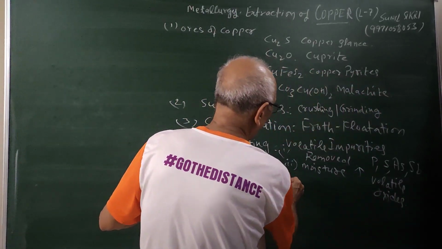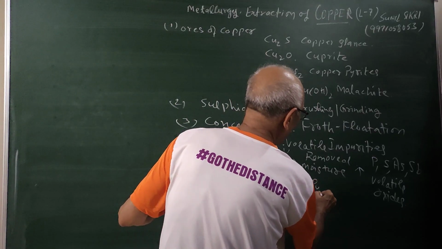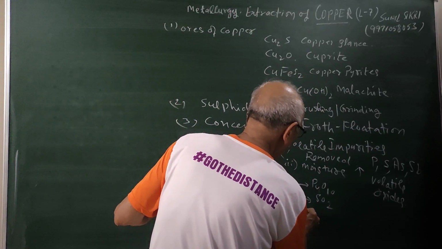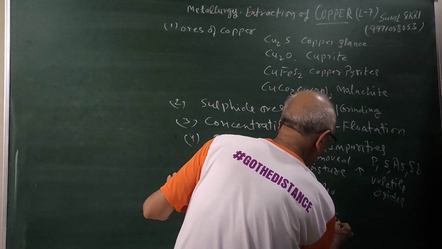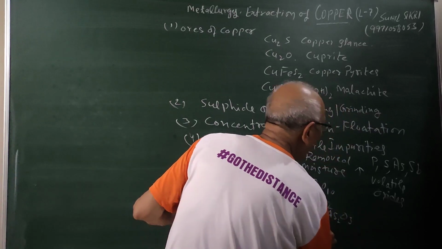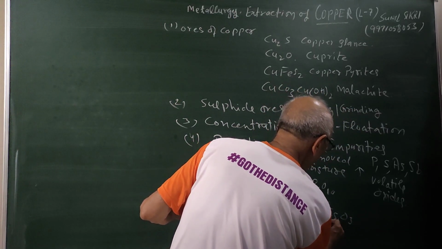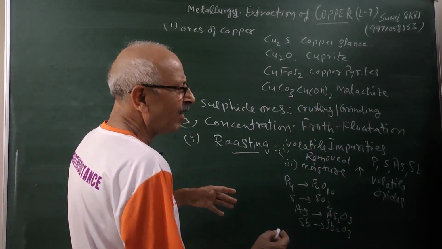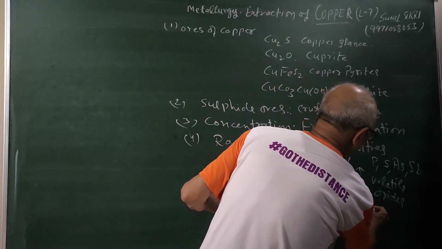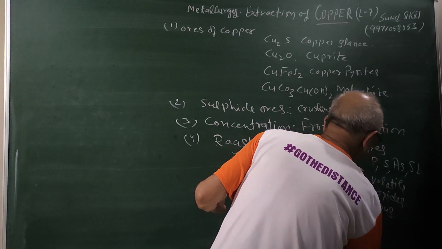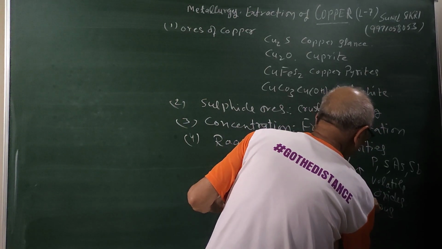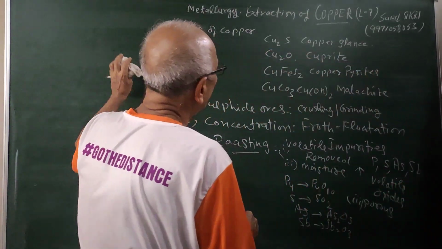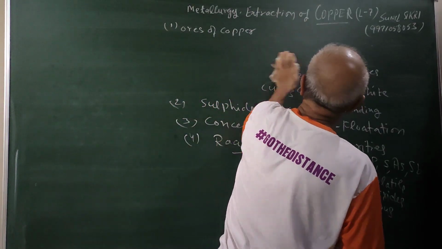You know, phosphorus forms P4O10, sulfur SO2, arsenic As2O3, and similarly antimony. They form oxides which can be removed, and the ore becomes more porous, so it is easy to treat. These are some of the things which we are doing. I hope you have noted this down, students.